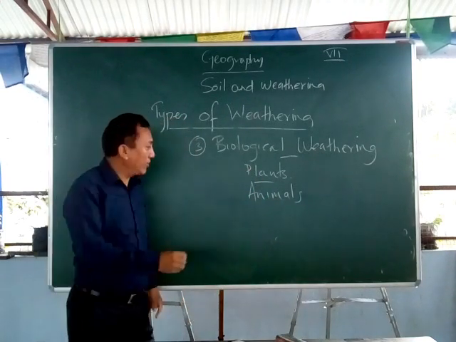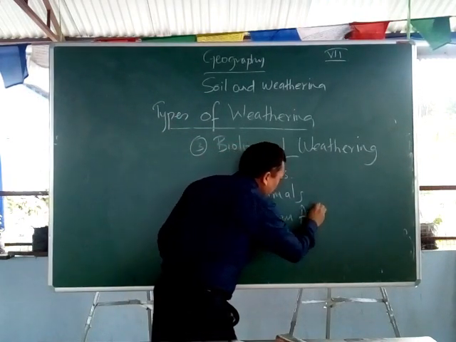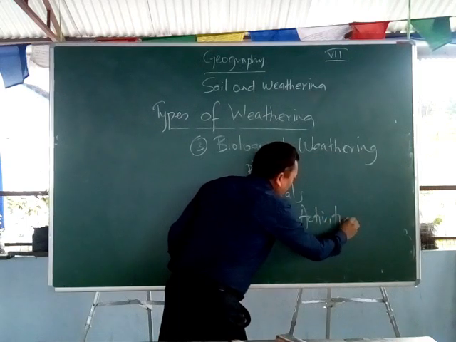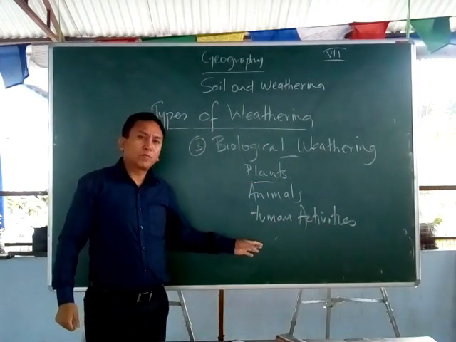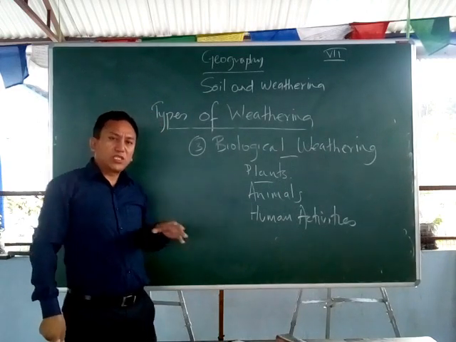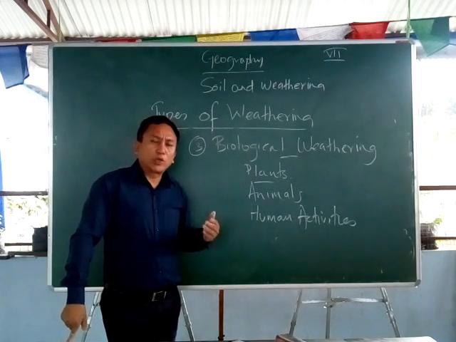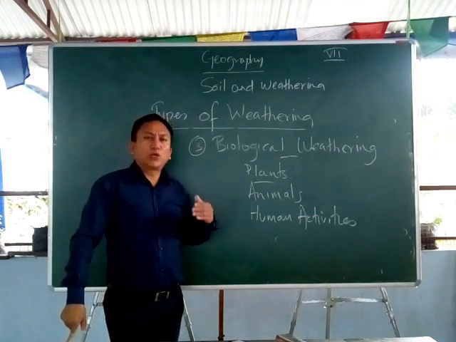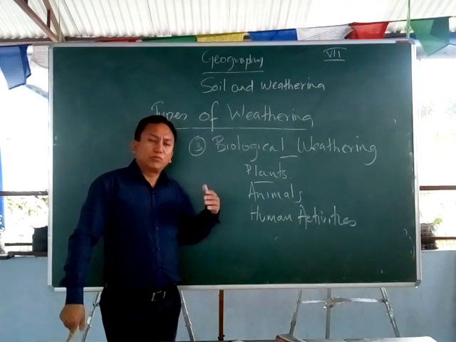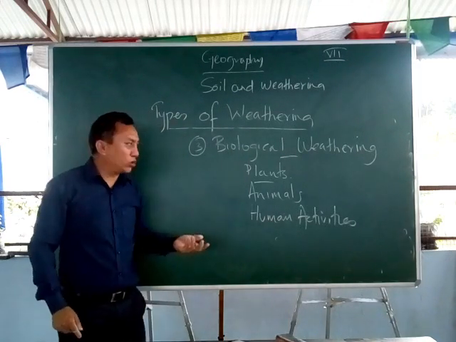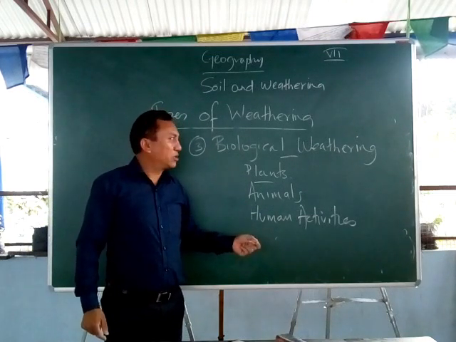Then we have the third one, that is human activities. Human activities are also responsible for breaking down the rocks. In fact, if you see the way in which development is taking place, the rat race that's going on in this world, everyone wants to construct dams, roads, big factories, malls, industries, houses, towns.